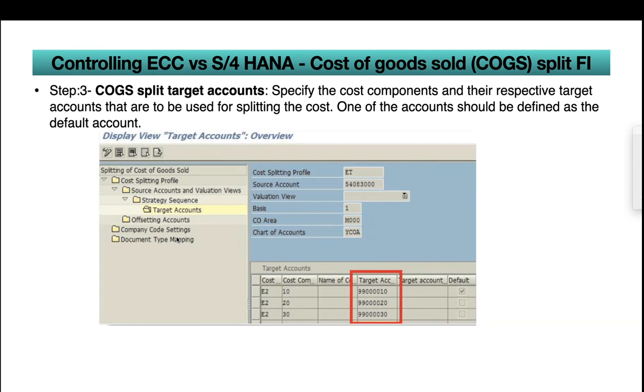So here in the target accounts, we have to give the cost component splitting profile. Then the second column is cost components. Here it is showing 10, 20, 30. But earlier it was allowing 40 cost components. I remember I worked in one chemical industry, even for them it's almost 35 cost components. But I don't know which organization or which type of industry will use 120 cost components. And you need to assign the target accounts here.